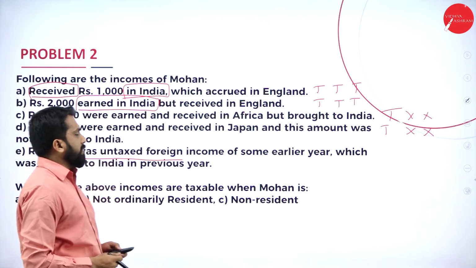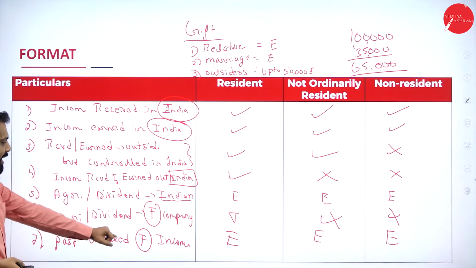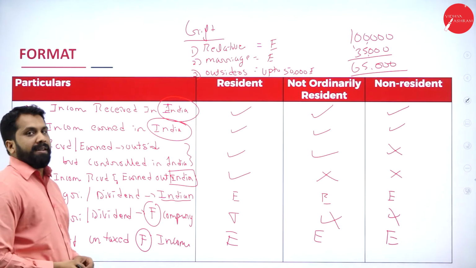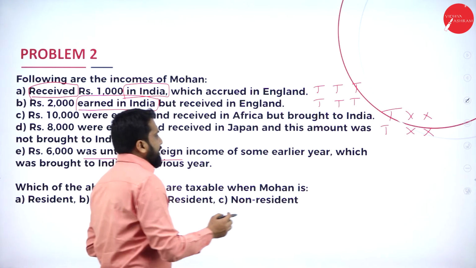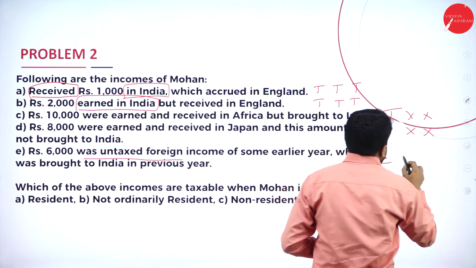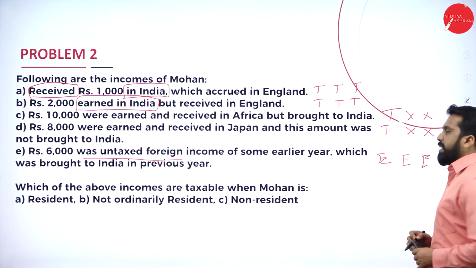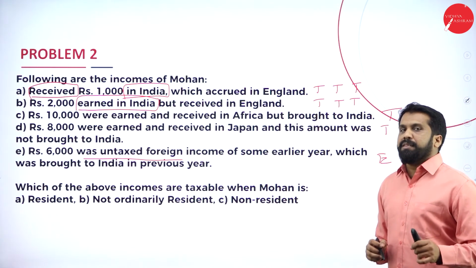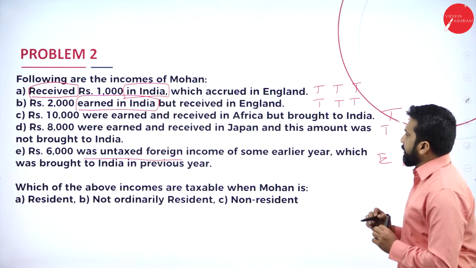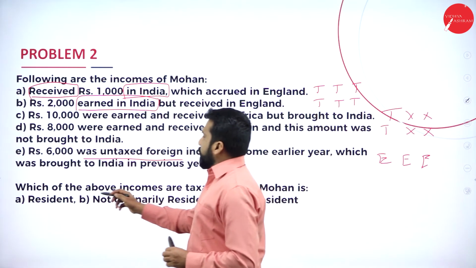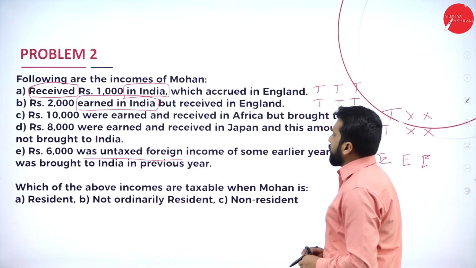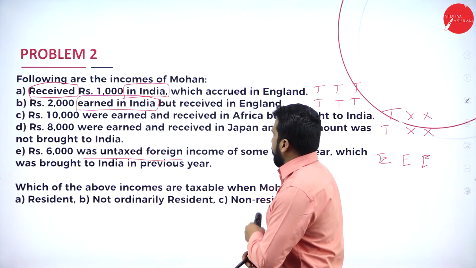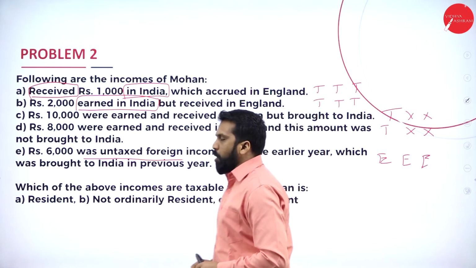I'll go back to your format. See, past untaxed foreign income, what will happen? It is exempted. So, your past untaxed income is exempted. It is not taxable in any case. Next. Which of the above incomes are taxable when Mohan is a resident, not ordinarily resident, and non-resident?